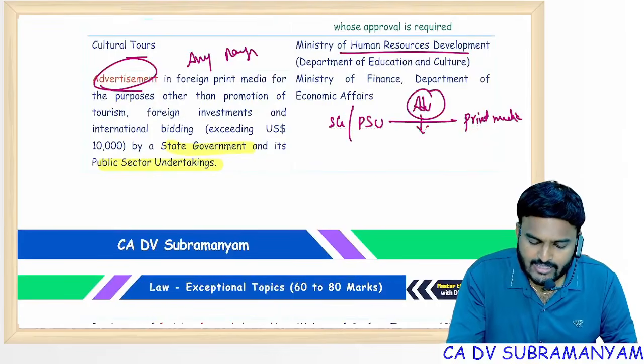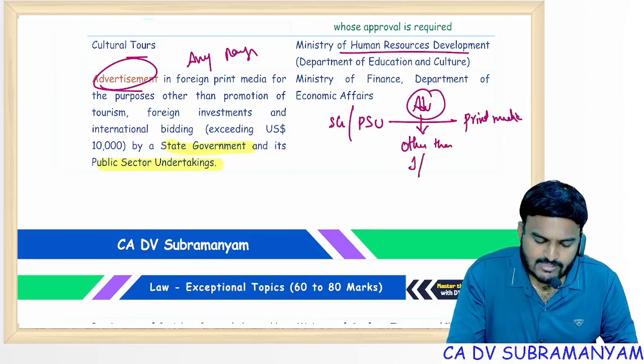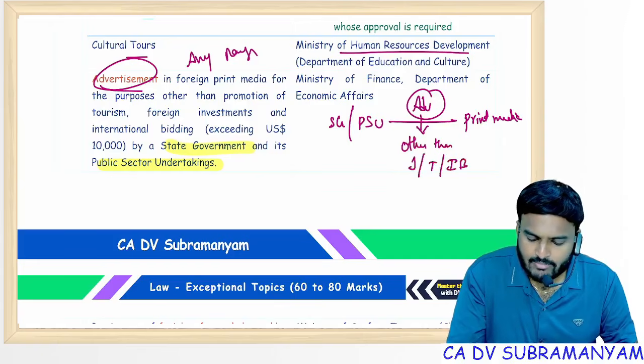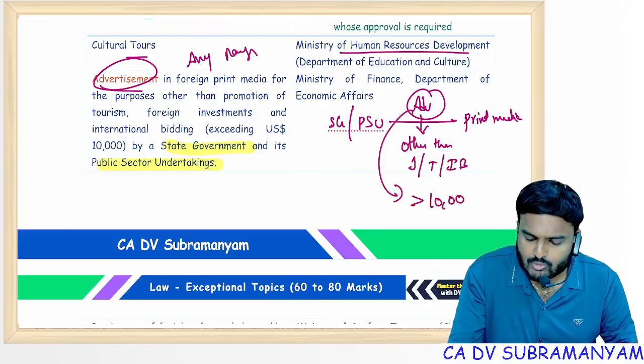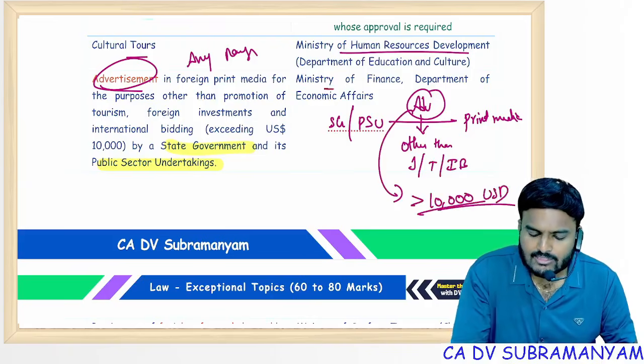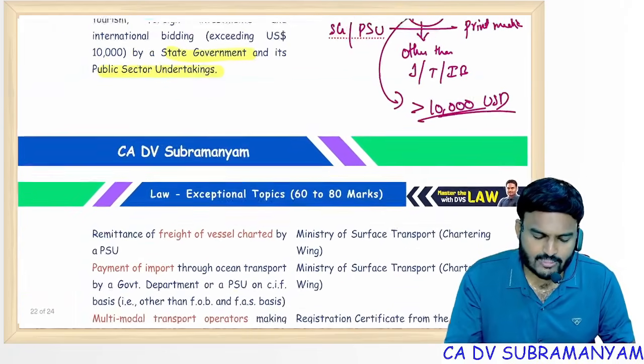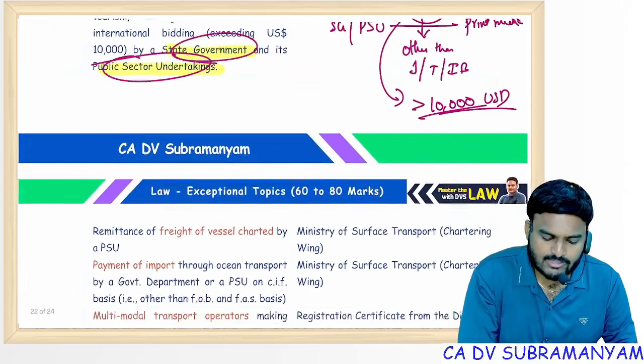If that advertisement is for a purpose other than investments, tourism, international bidding, and that advertisement expenditure exceeds 10,000 USD, then Ministry of Finance permission is to be taken. So who is the payer? State government, public sector undertakings.